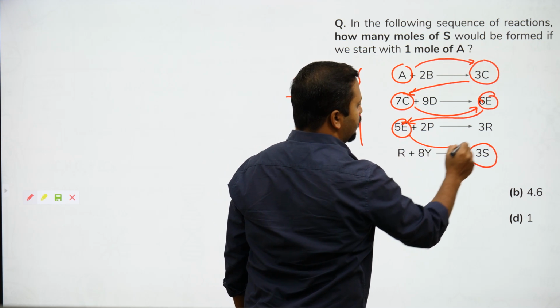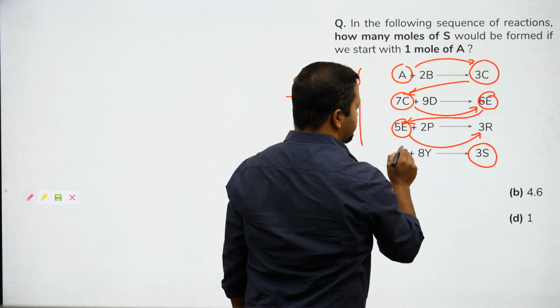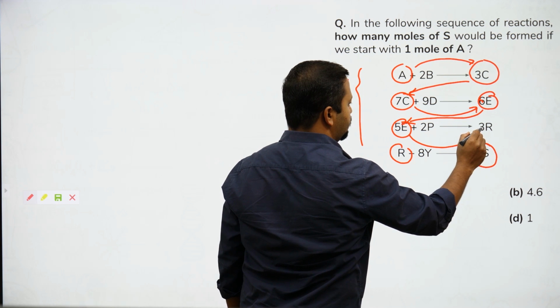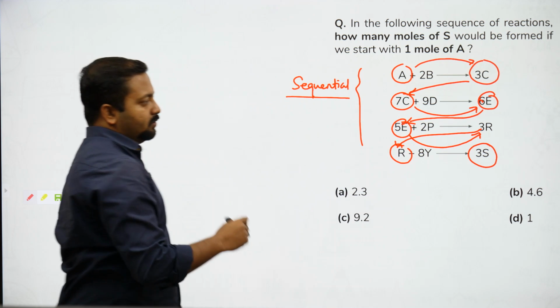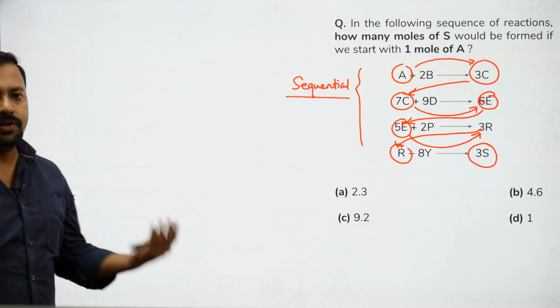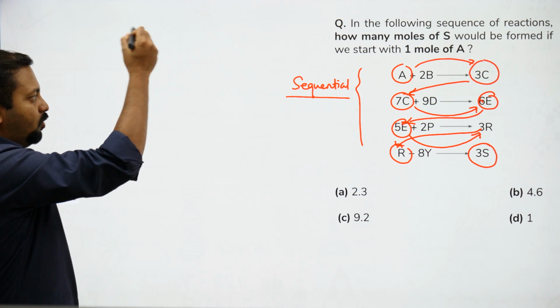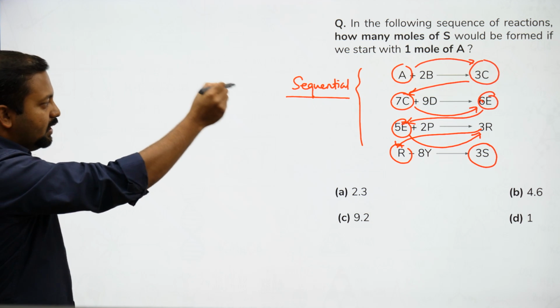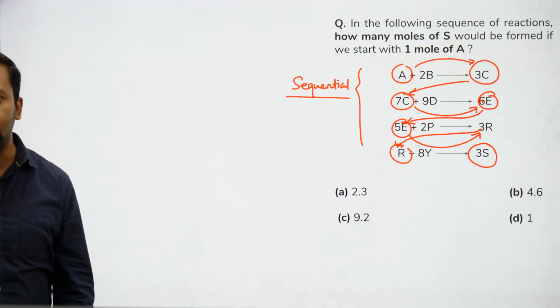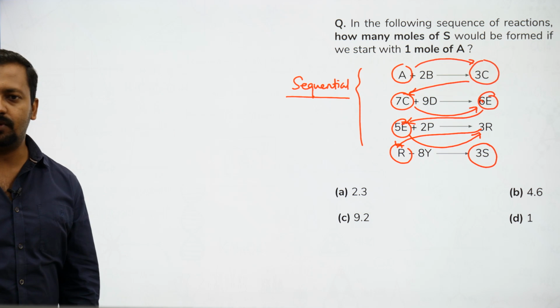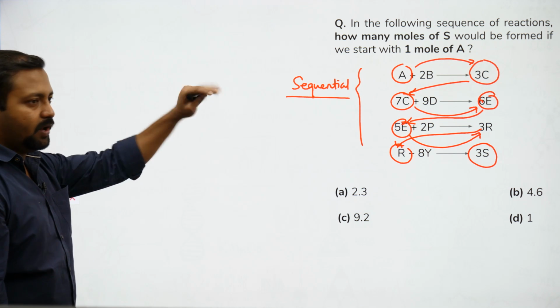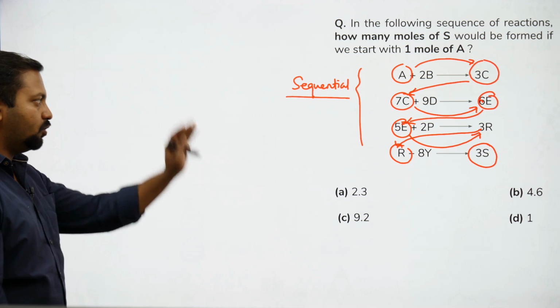E is connected to R. R is involved over here. So you can see that a sequence is maintained. We start from A to reach S. I have to follow A, C, E, R and from there we will get S. The other things have no importance, so don't worry about them. Whatever numbers are placed in front of them, don't worry about them.